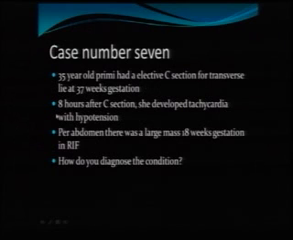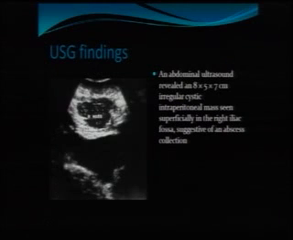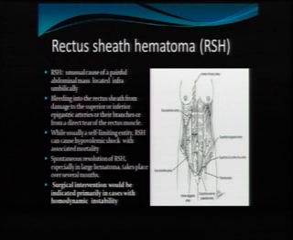And 8 hours after, there was a big mass like 18 weeks gestation. How do you manage? To differentiate a mass arising from the abdominal wall from intra-abdominal pathology, there is something called the Carnett test. We place the patient in supine position, identify the site of maximum tenderness, make the patient sit up halfway, and then identify the area again. If the tenderness is increased, that means it is outside. If the tenderness is less, it is intra-abdominal pathology. Ultrasound will definitely help us find out the layer where it is coming from.